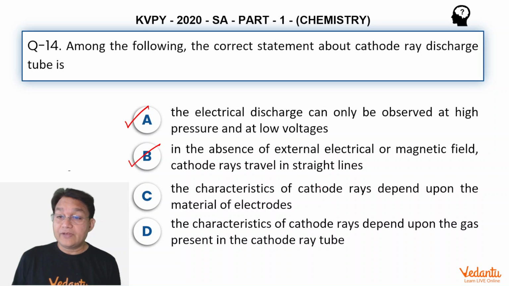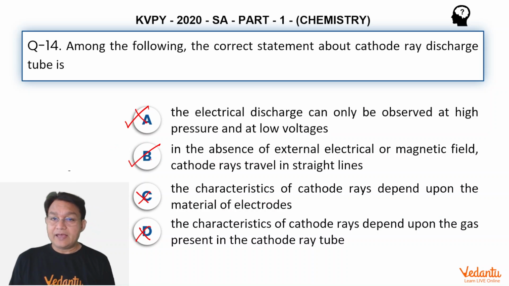The characteristic of cathode ray depends upon the material of electrodes. No, that's not correct. The characteristic of cathode ray depends on the gas present in the cathode ray tube. That's also not the case. And the electrical discharge can only be observed at high pressure. No, I think that option is incorrect. So let us see why only B option is correct and why A option is not correct.